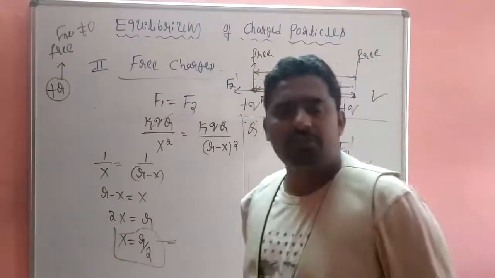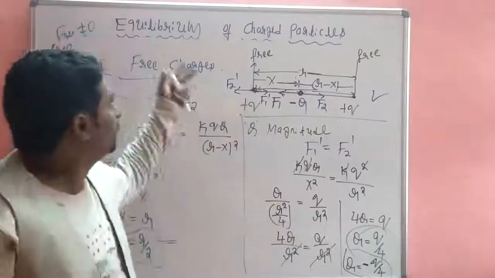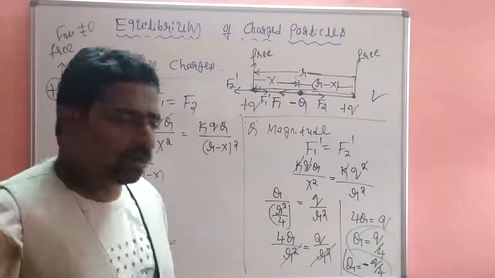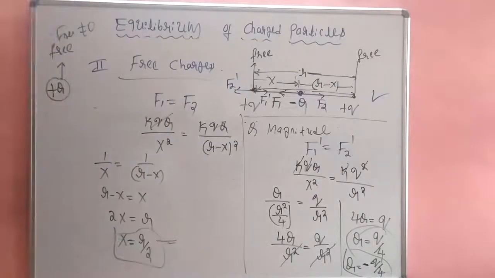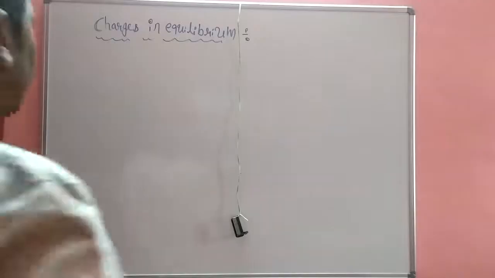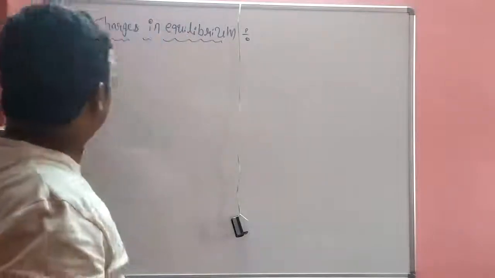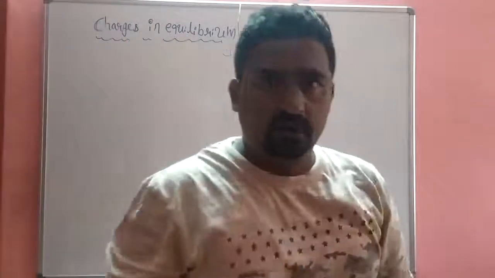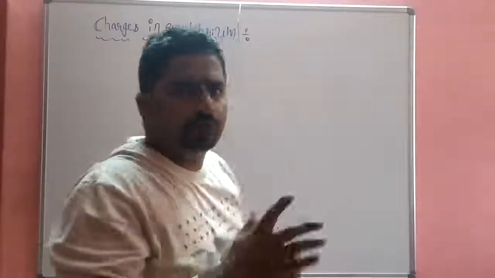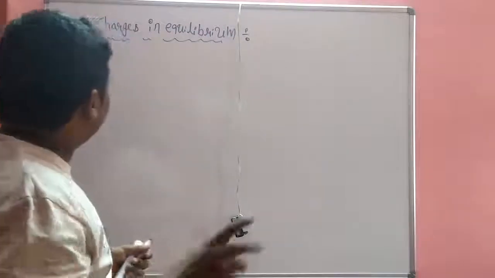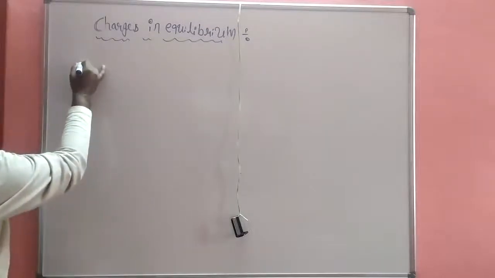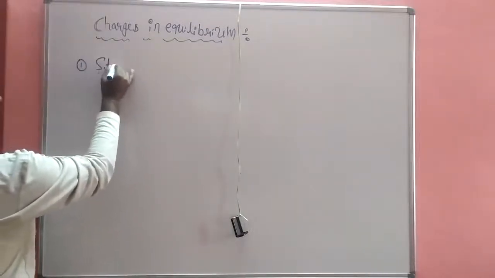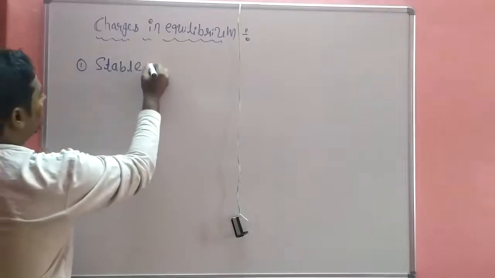So let's discuss some problems on the basis of the equilibrium of the charged particles. Next concept, charges in equilibrium. We already studied equilibrium of the charged particles. Now the conclusion from this. There are three types of charges in equilibrium. The first one is stable equilibrium.